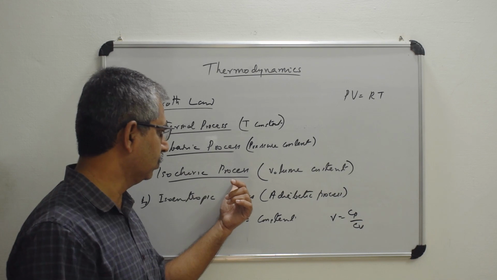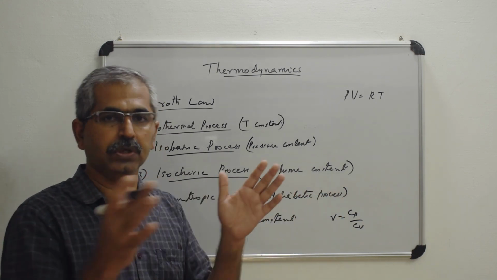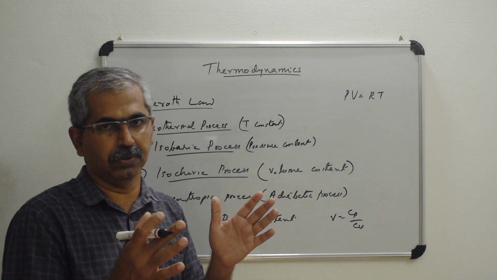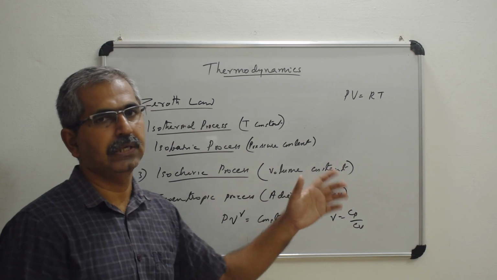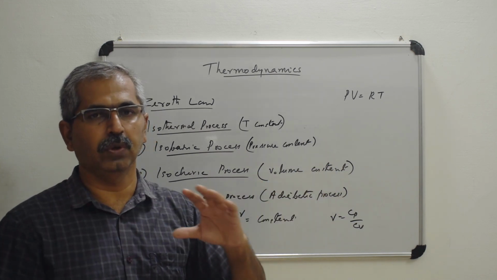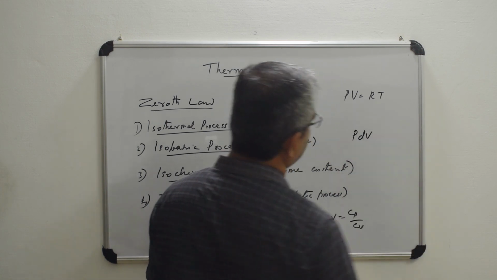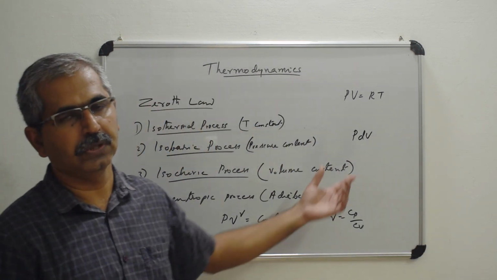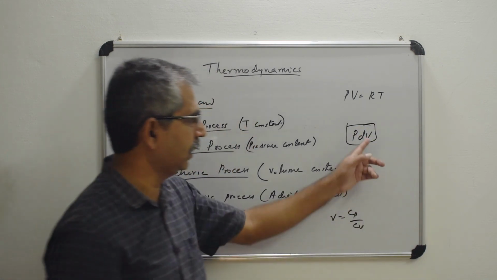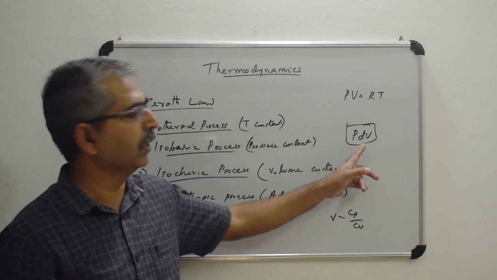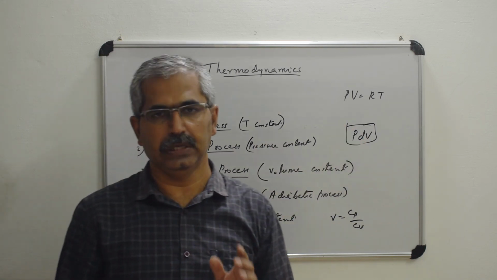And what about the isochoric process? The volume is a constant. That means this is not expanding at all or compressing at all. Volume is a constant. So in this particular case, there is no external work done, because the external work done is equal to PdV, isn't it? Or pressure into the volume change. Okay, PdV is the work done. So if it is not expanding or there is no change in the volume, that means the external work done will be equal to 0.